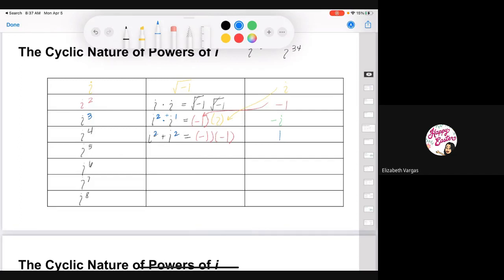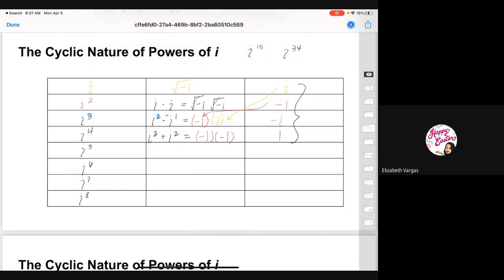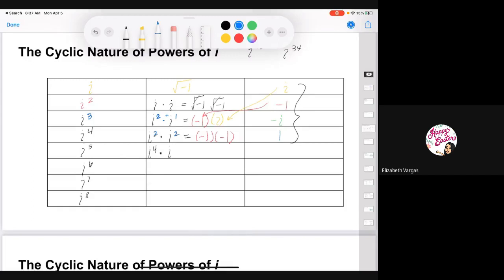And what you're going to begin to see is that these values are now going to repeat. So i to the power of 5. What could I use? I could use i to the 4th times i. i to the 4th, we just solved for it, it was 1. i by itself, we solved for it, it's i. 1 times i is just i.